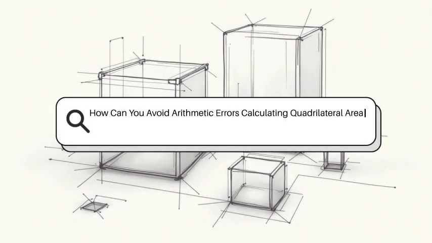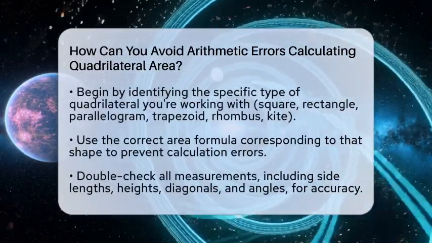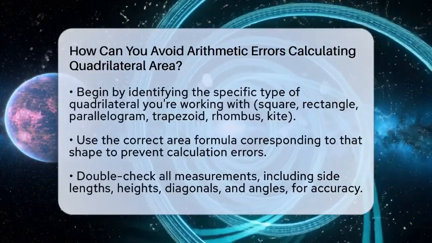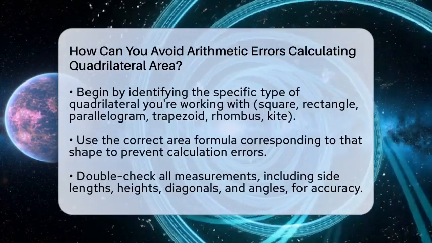How can you avoid arithmetic errors calculating quadrilateral area? Imagine trying to measure the size of a four-sided shape and ending up with the wrong number because of small mistakes. That can be frustrating, but there are simple ways to prevent those errors.